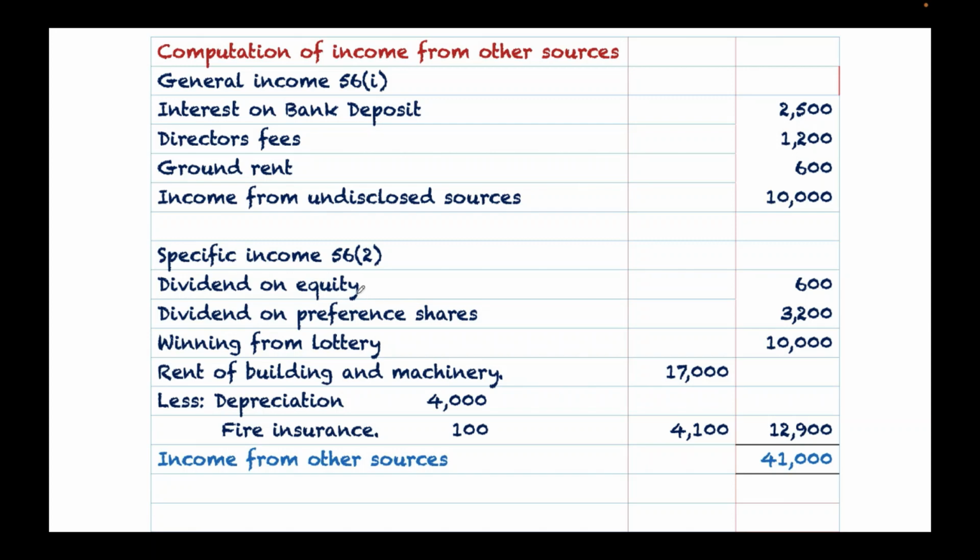So specific income, we have dividend on equity, dividend on preference shares, winning from lottery, rent of building and machinery. From that we will be deducting depreciation and fire insurance. So the taxable is 12,900. So total income from other sources is 41,000. Thank you.